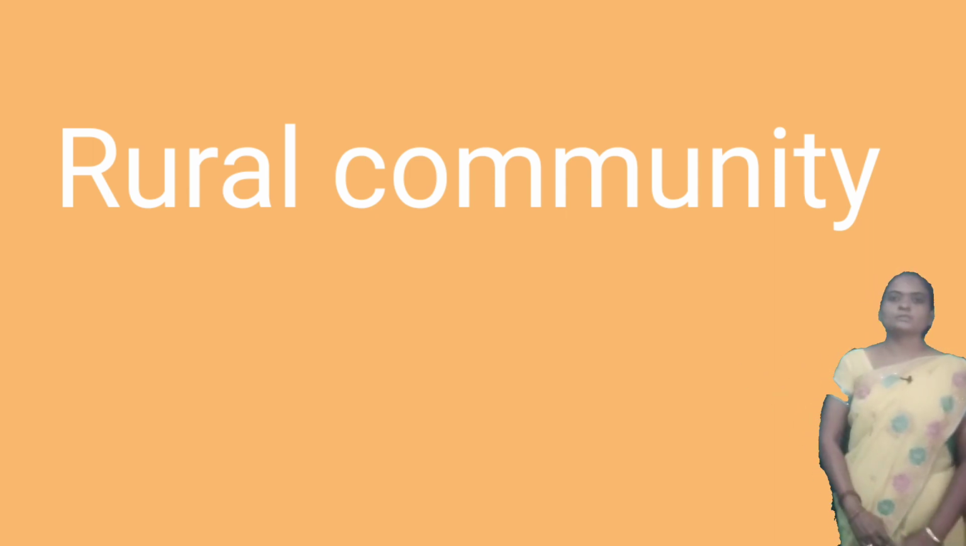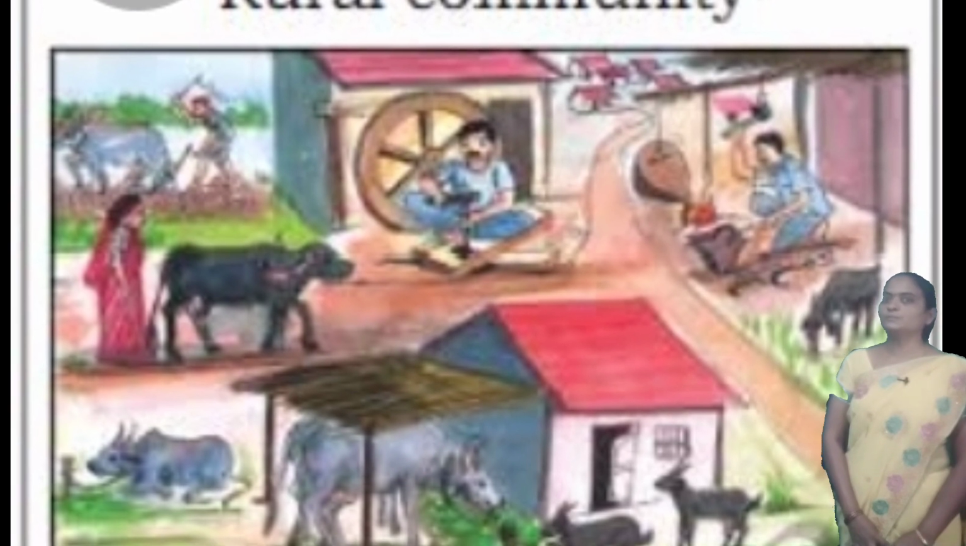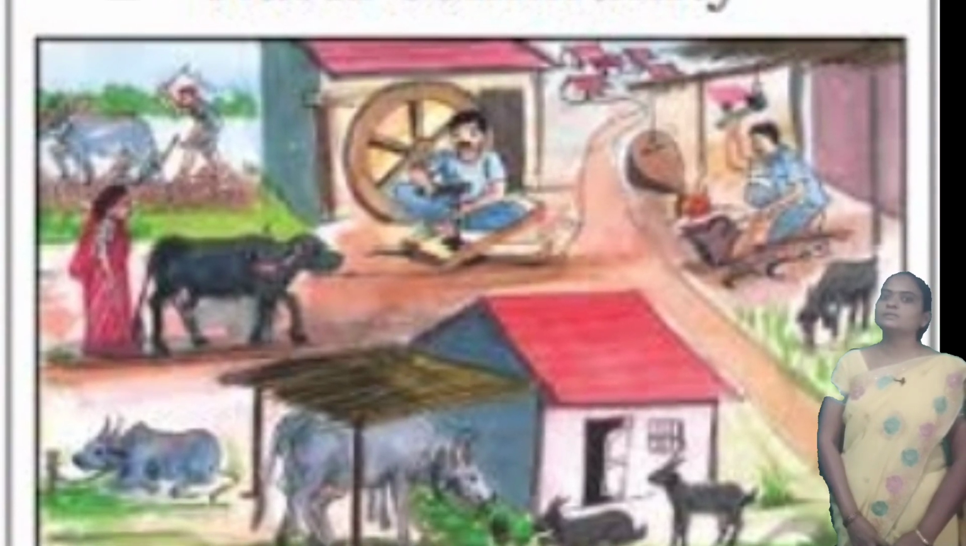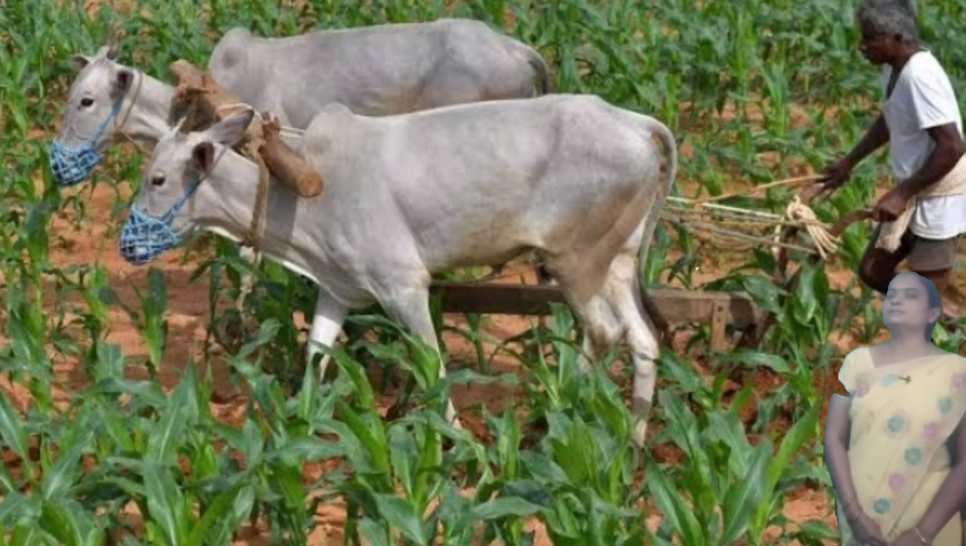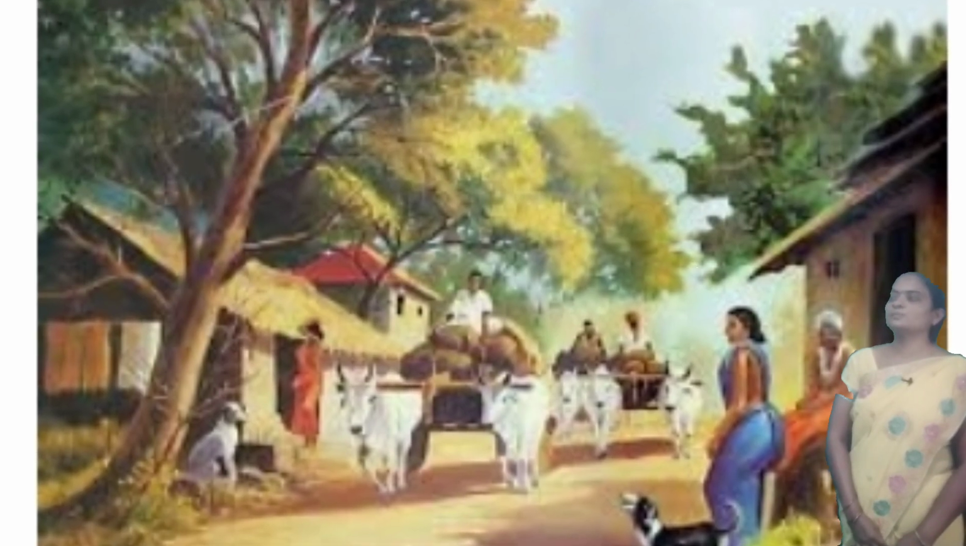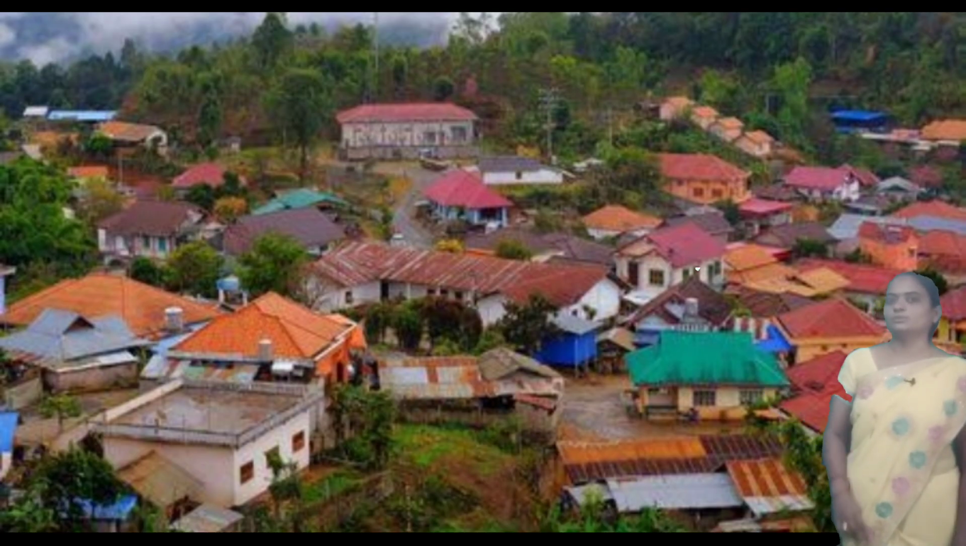Before, I told you what a rural community is: a group of people living in a village is called a rural community. Here there is a picture of a village. Can we identify the aspects in this picture? We can identify cows, bullocks, human beings and many agricultural activities. These are the aspects usually observed in a village, that means a rural community.